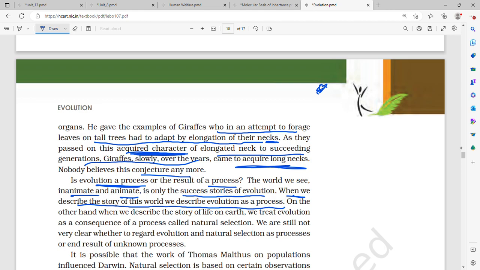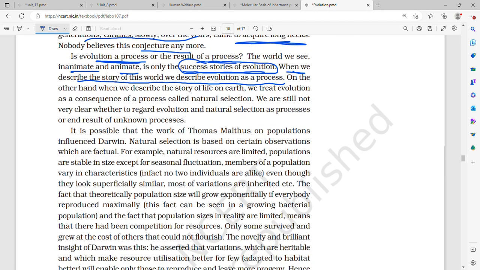So the world that we see is a success story of evolution. So is evolution a process or the result of a process? The world we see, inanimate and animate, is the success story of evolution. When we describe the story of this world, we describe evolution as a process. On the other hand, when we describe the story of life on earth, we treat evolution as a consequence of a process called natural selection. So is evolution a process or is it a result of a process?